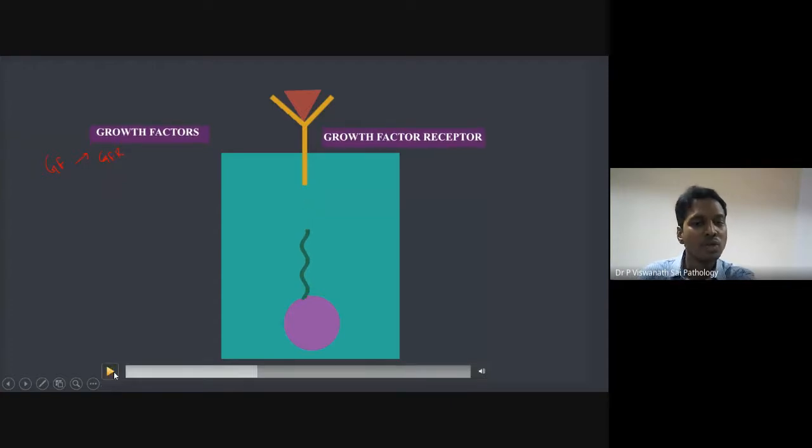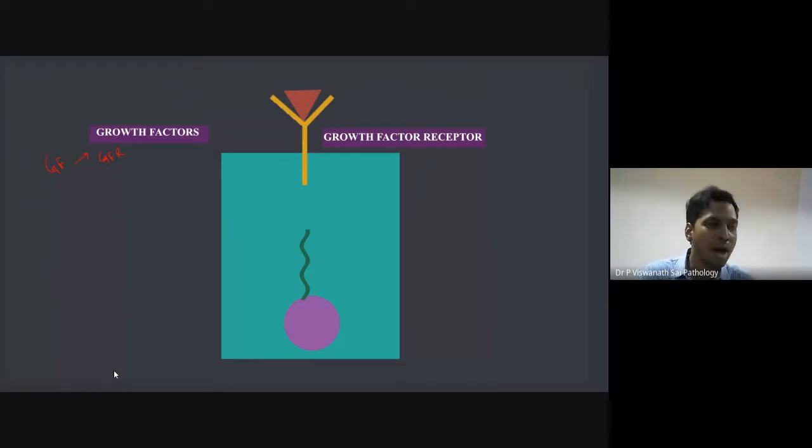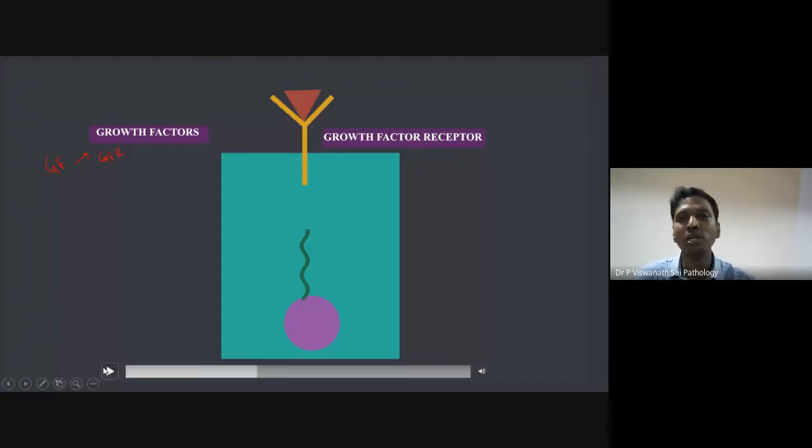The signal is going to the nucleus, because if you want growth, you want division. Where is the division happening? Who will manage the division? The nucleus. Mainly the nucleus should divide, so basically the DNA material should be replicated. The nucleus plays an important role because all the proteins that you require for replication are there in the nucleus, because DNA is there in the nucleus. That is the idea.